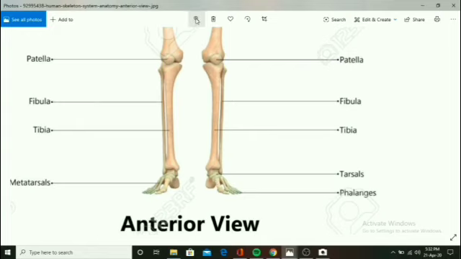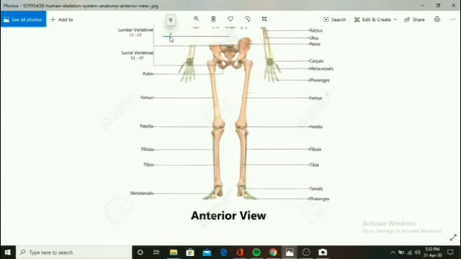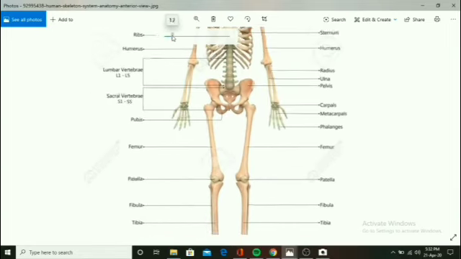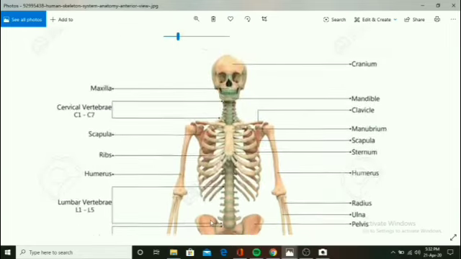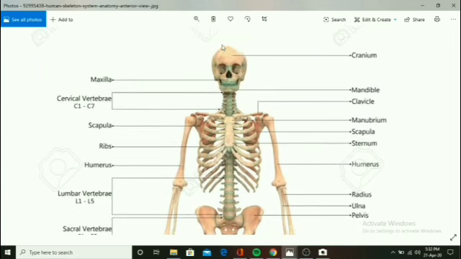So this was all about the anterior region or anterior human skeleton, how it was. Okay, so just we will get a quick look. There is cranium. Okay, cranium is basically the region where the bone is situated. Then there is maxilla and mandible. Maxilla is upper jaw, mandible is the lower jaw. Cervical vertebrae there are 7. Okay, then there is a clavicle which is basically the chest bone जो ऊपर वाला हिस्सा होता है that. Then there is the sternum.